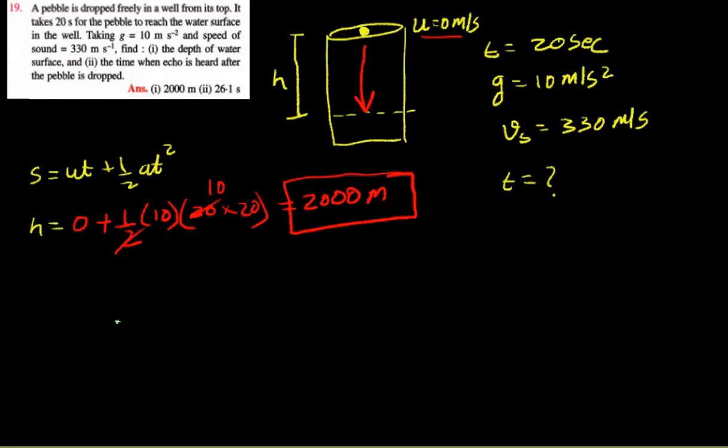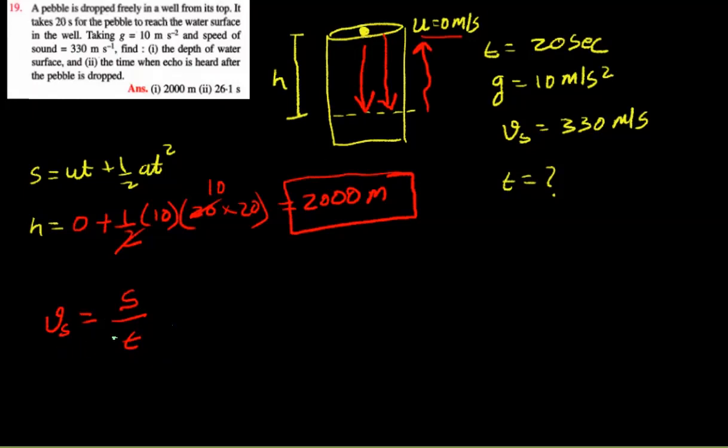Now we have to find what is the time after which the echo is heard. We know the formula of velocity. Velocity of sound equals to displacement upon time. We know the velocity of sound and we know the displacement of the well. Now remember, the depth of the well is 2000 meters. So let's try to figure out how long the sound will take to travel upwards from the water all the way to the surface of the well.